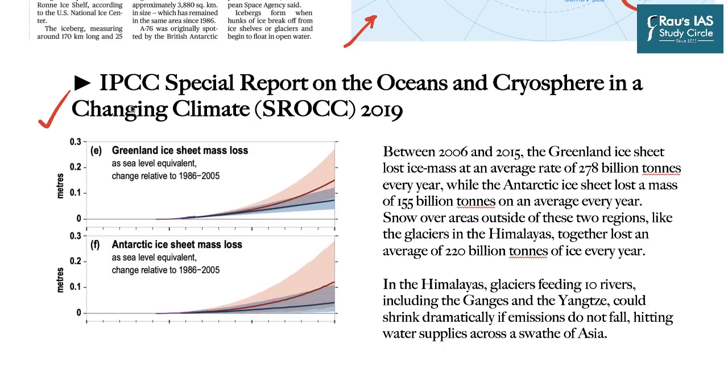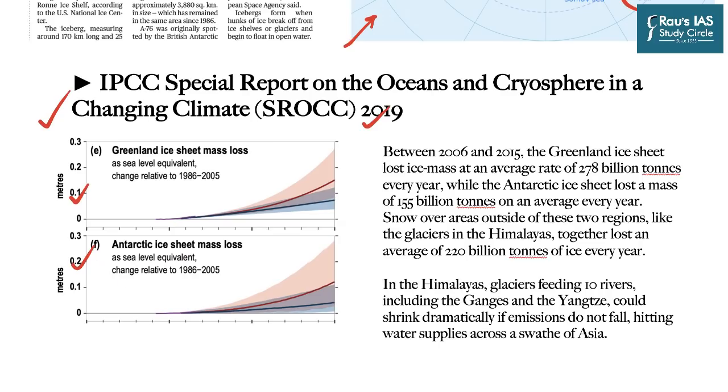And that has been indeed substantiated in IPCC's special report on the oceans and cryosphere in changing climate, or acronymed as SROCC 2019. And the graphs which you are seeing on your screen are Greenland ice sheet loss and Antarctic ice sheet mass loss.